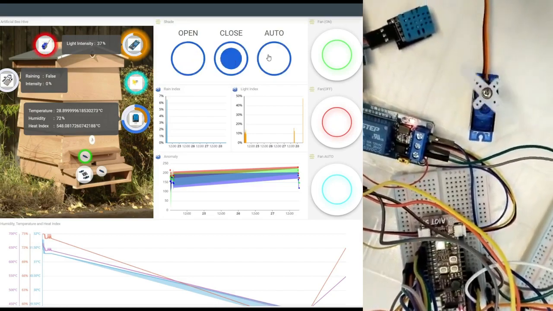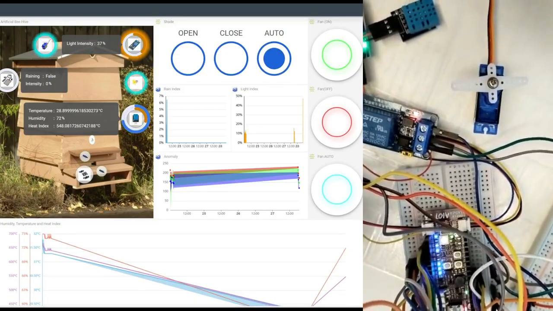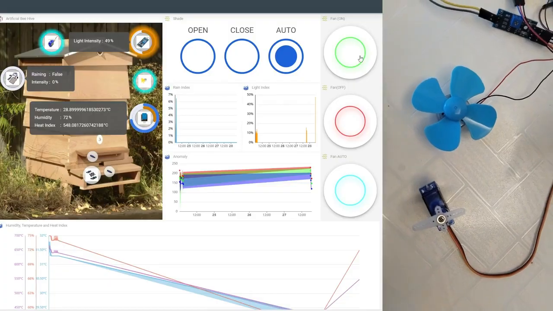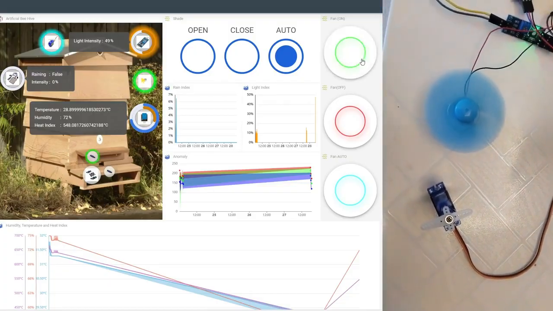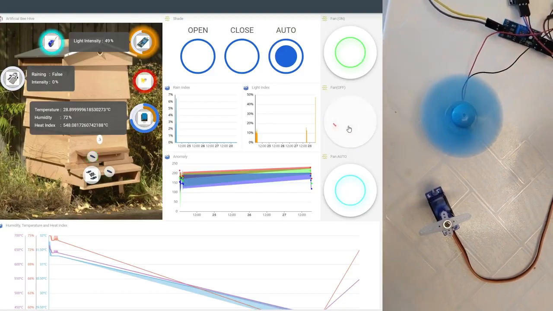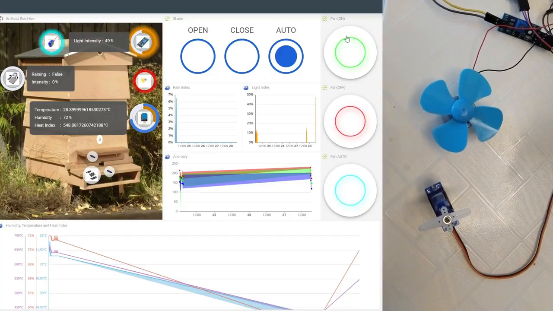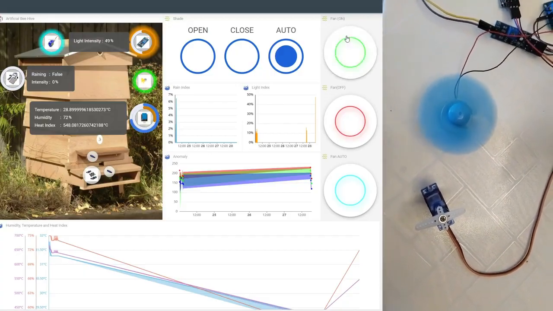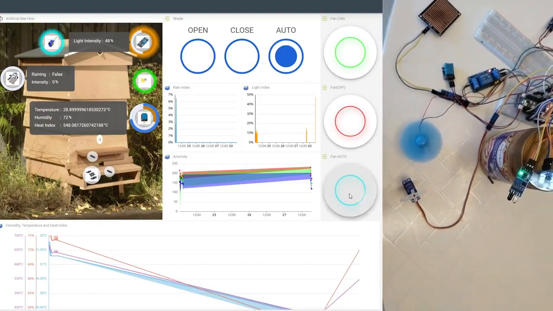Close. Auto. Fan on. Fan off. Fan on. Auto.